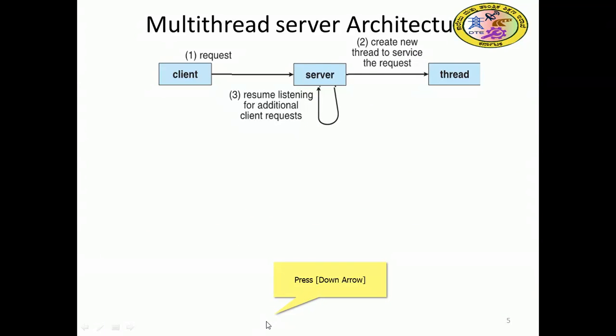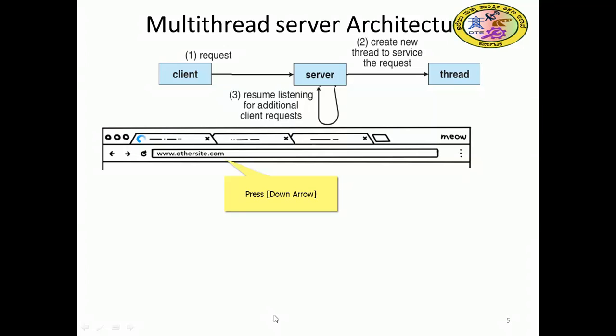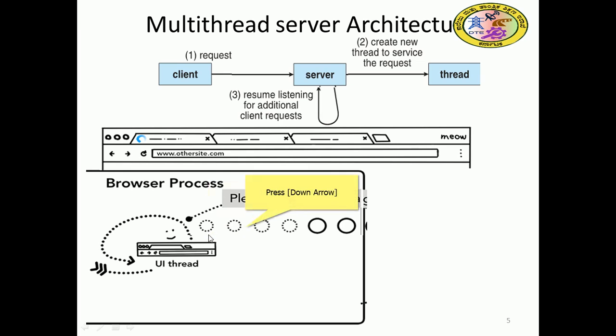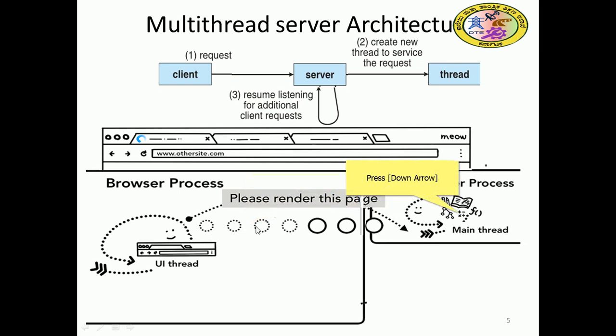Coming to the browser, let me see the browser screenshot. There is some website we need to type. As soon as you type it, the page will come. The browser starts processing by producing threads. As soon as the page is requested, one thread looks after it. The browser tells it to please render this page, and a new render process, that is, that thread, looks after bringing that page.